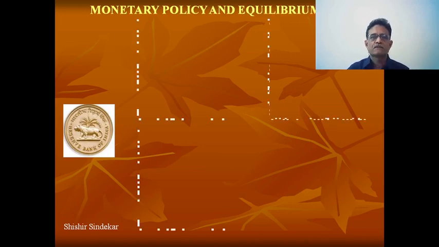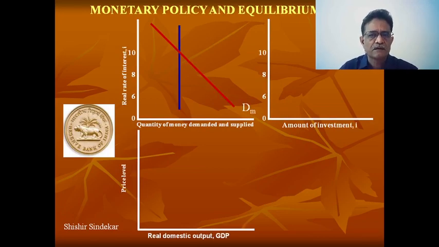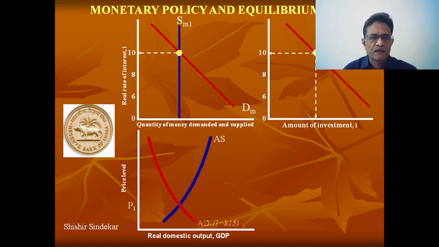Okay. Now here, this is the most interesting slide of my presentation: monetary policy and equilibrium of the economy as such. The first graph shows quantity of money demanded and supplied in the economy, which is shown on the horizontal OX axis. Again, just now I have said that the Reserve Bank of India keeps reserves and can print any number of notes. So this has nothing to do with the rate of interest. So this is interest inelastic.